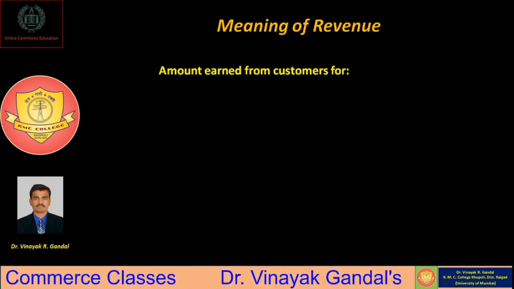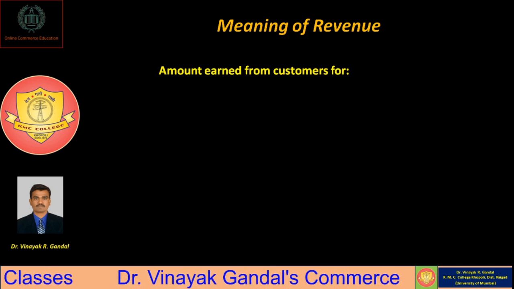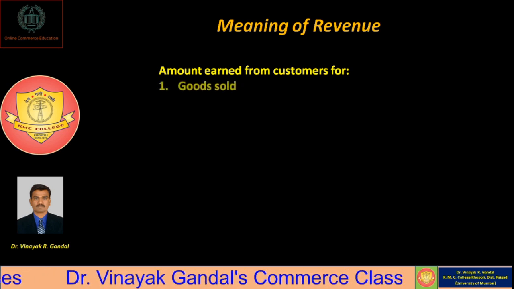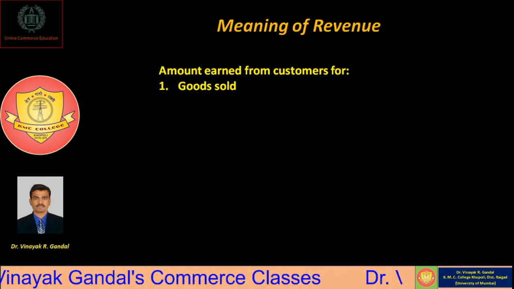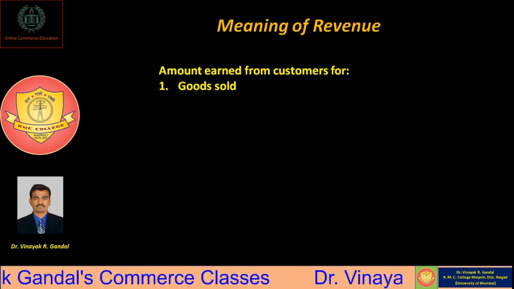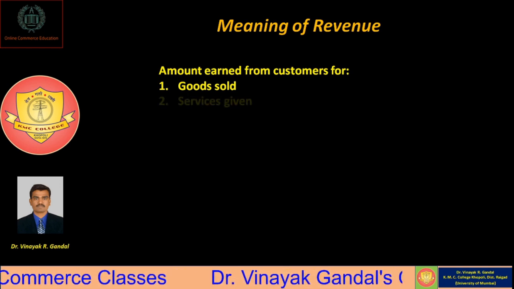So revenue means any amount earned by the company from the customer for goods sold, means whatever goods sold by the company and whatever amount derived from such goods sold.